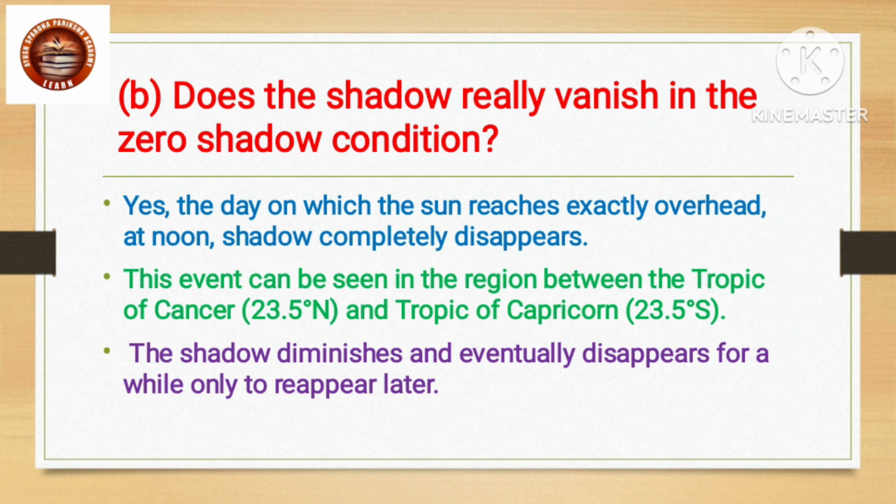Does the shadow really vanish in the zero shadow condition? Answer. Yes. The day on which the sun reaches exactly overhead at noon, the shadow completely disappears. This event can be seen in the region between the Tropic of Cancer, 23.5 degrees north, and the Tropic of Capricorn, 23.5 degrees south. The shadow diminishes and eventually disappears for a while, only to reappear later.